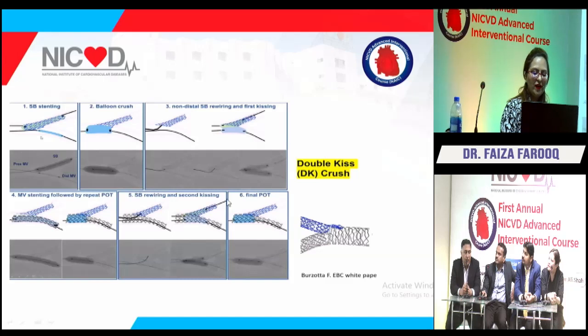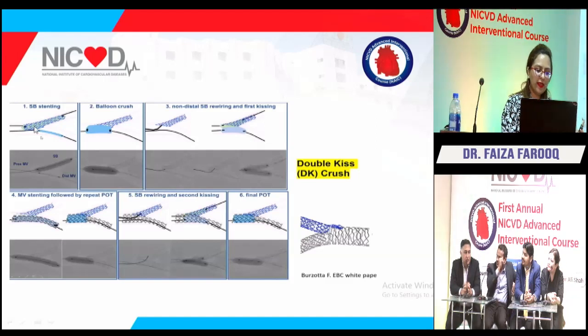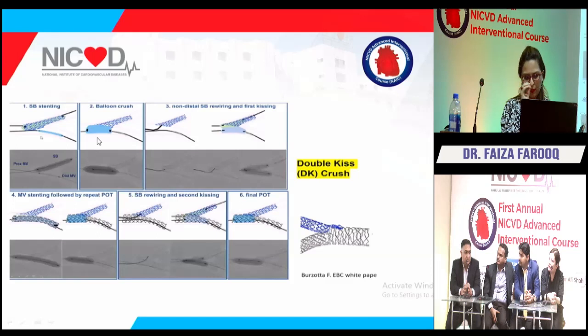So coming back for a quick revision of the DK crush. Both the branches are wired and pre-dilated. We put a protection balloon in the main branch and a stent in the side branch. You inflate the side branch stent, then remove the wire from the side branch and do a crushing of the side branch stent with the protection balloon kept already there. After this, you can either get a new balloon or with...